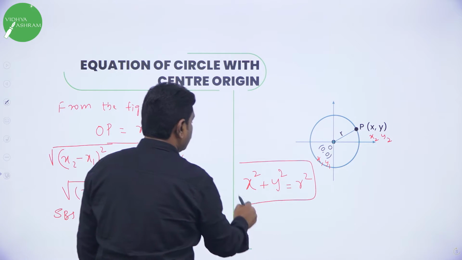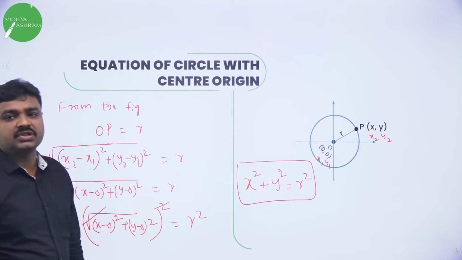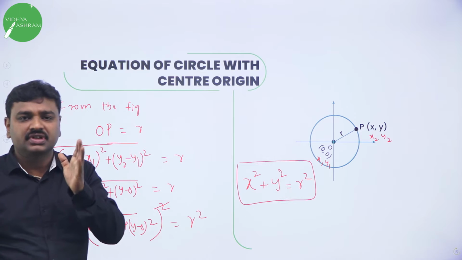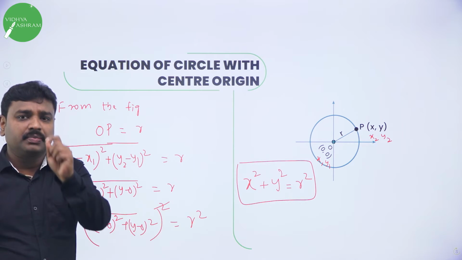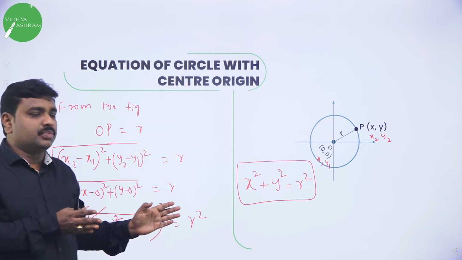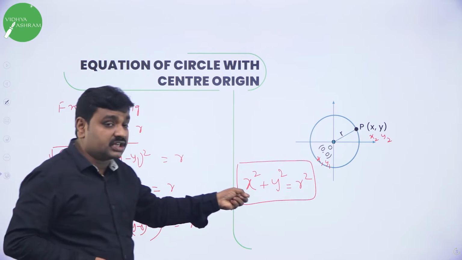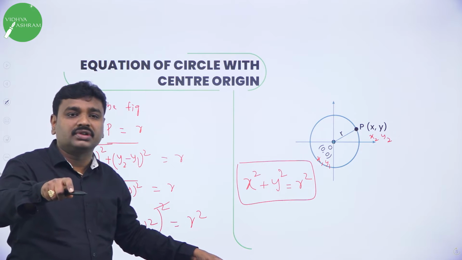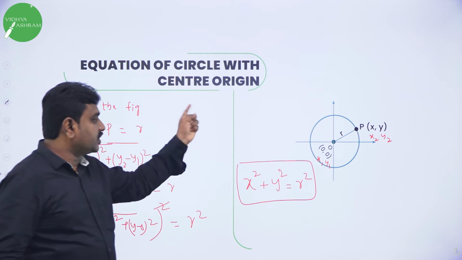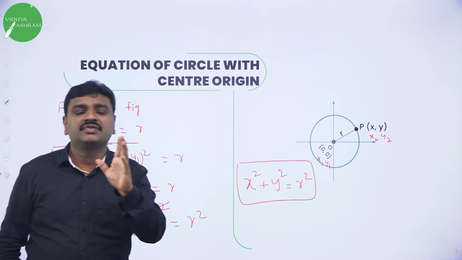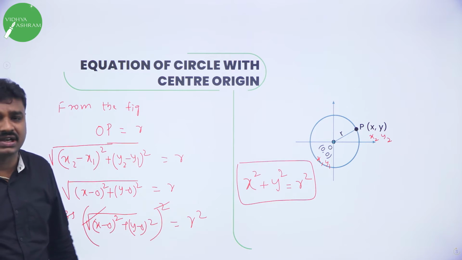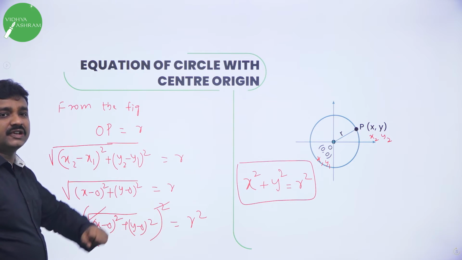I told you this you should memorize. What is the equation of circle with center origin? x square plus y square equal to R square. Now the derivation is important, but the equation is most important. If you want to solve any problem, you should know this. First the equation should be on your tongue tip. What is the equation of circle with center origin? x square plus y square is equal to R square. What is R? Radius of the circle. Center for this is origin.